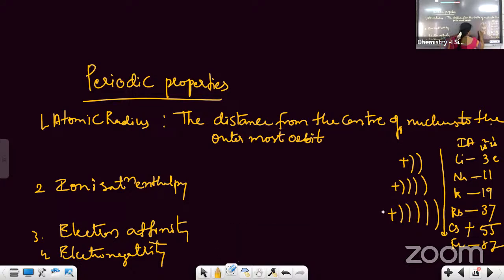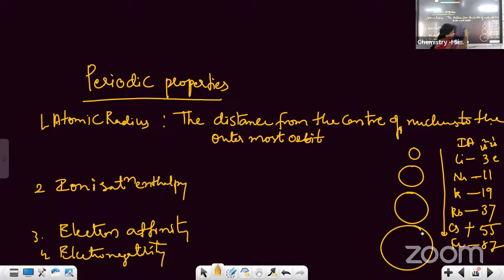Atomic radius को क्या होता? Suppose this is the lithium, sodium, potassium, rubidium, etc. So when you are moving down the group, the atomic radius is increasing. Matlab when atomic radius is increasing, what is happening to the nuclear charge? Nuclear charge is decreasing. मतलब nucleus का attraction जो है decrease होता जा रहा है. So when nuclear attraction decreases, what happens to ionization enthalpy? Ionization enthalpy also decreases.